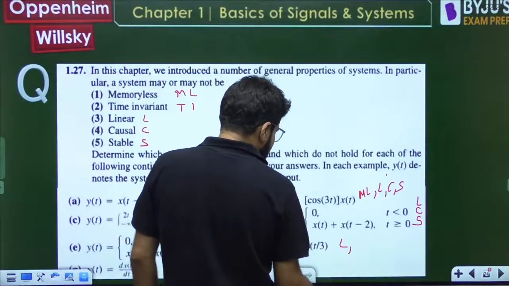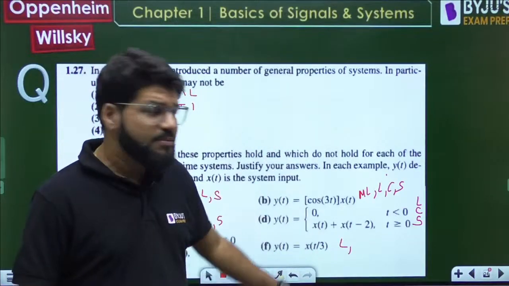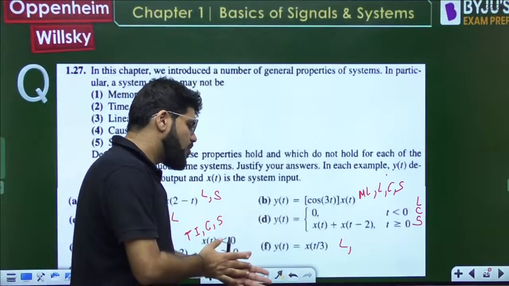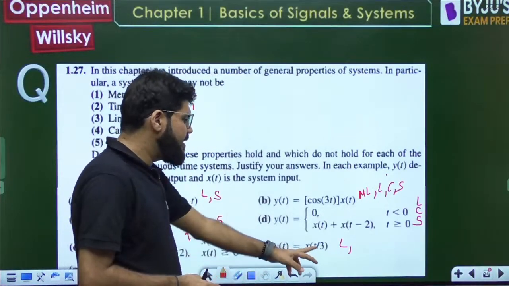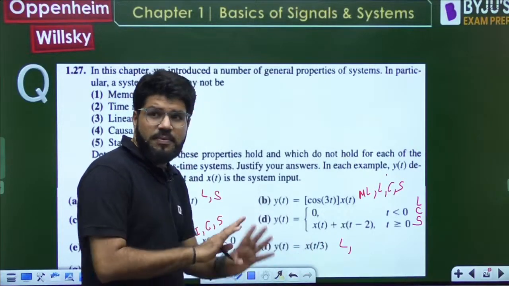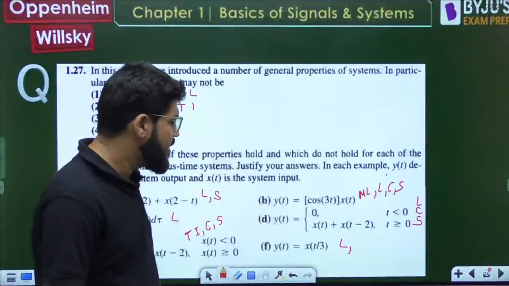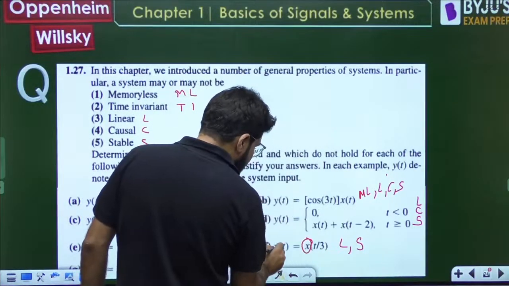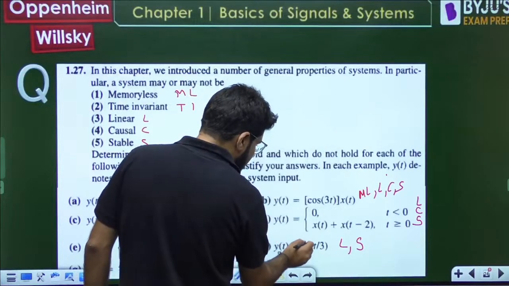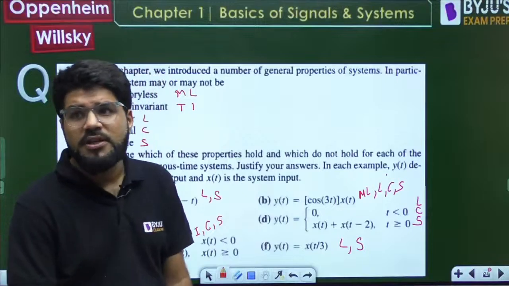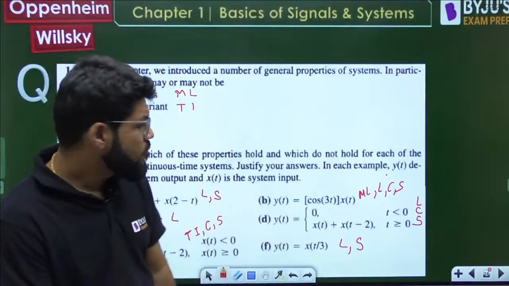Time scaling, time invariant नहीं होगा. Time scaling is there ना, so it will be time variant. Okay, causal or non-causal, decide. At t and t by 3, definitely past will be there. If you take x(1/3), memory is required. Stability, yes. If input is always finite, the output directly depends on input, so if x is finite, y is also finite.